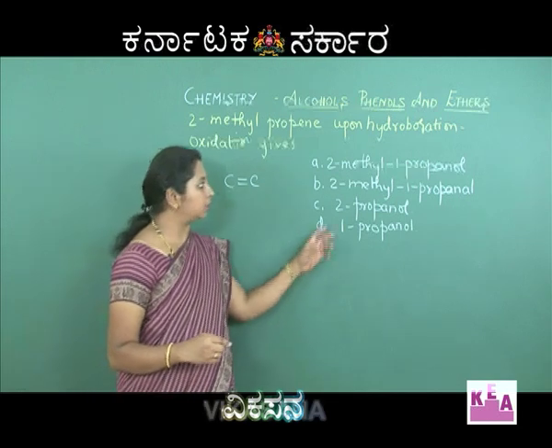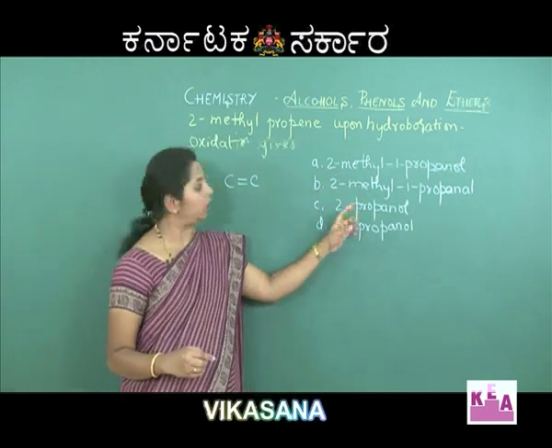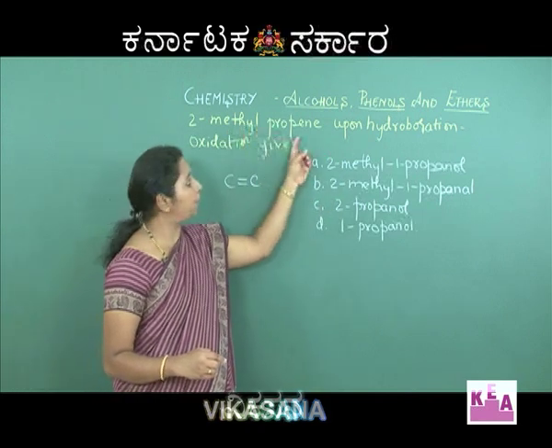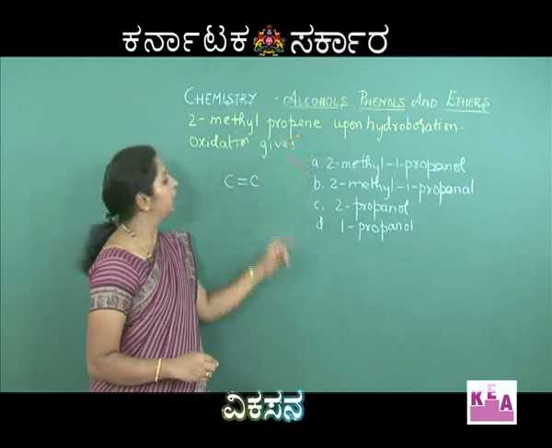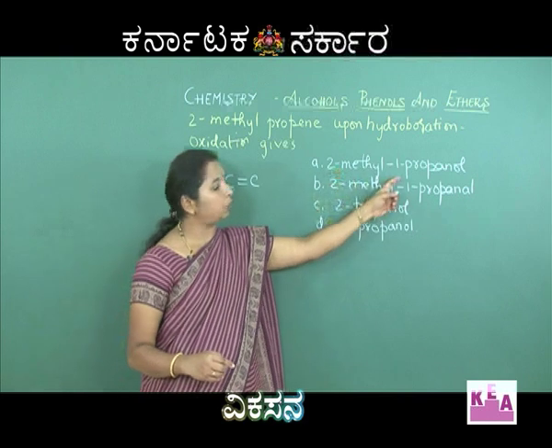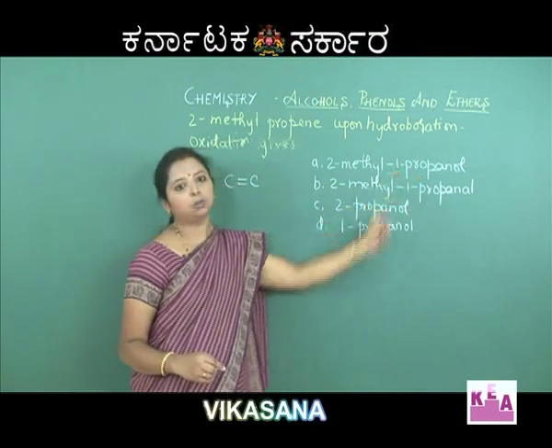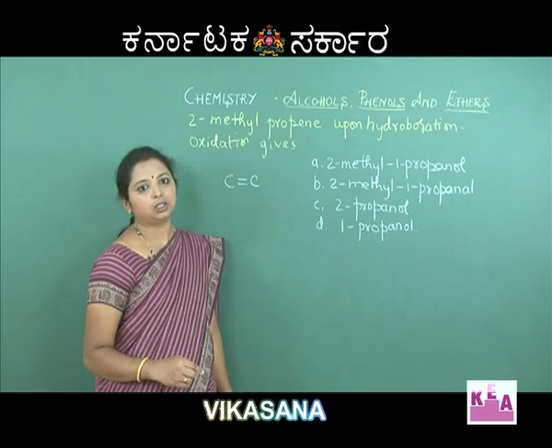Now, look at the options. We have 2-methyl 1-propanol. So, 2-methyl is there already, propene is there, the double bond is there. When 2-methyl 1-propanol is the option, you can see that the alcohol group has been attached to the first carbon atom.